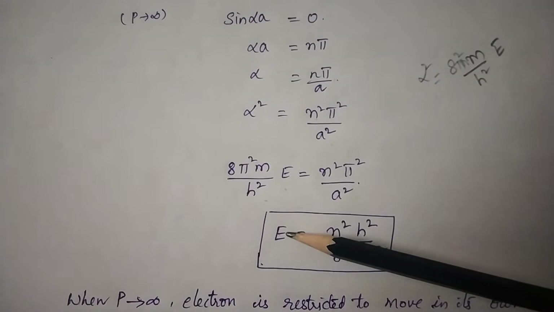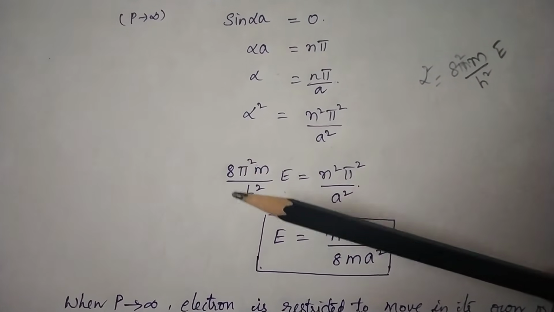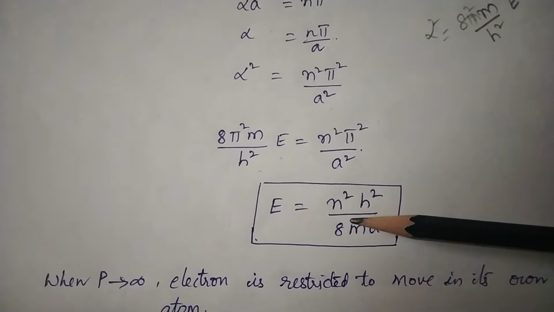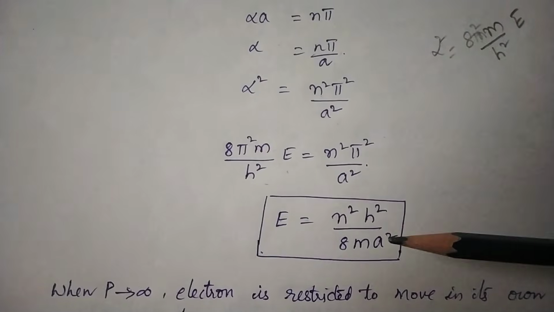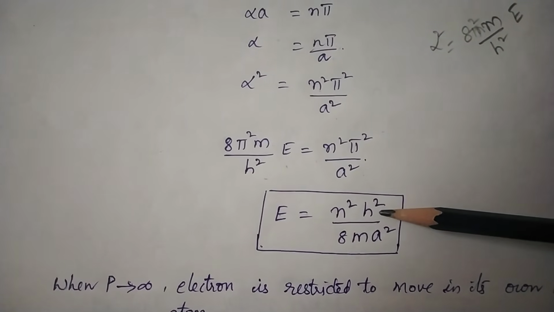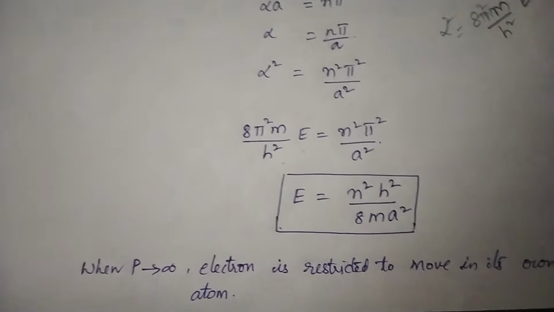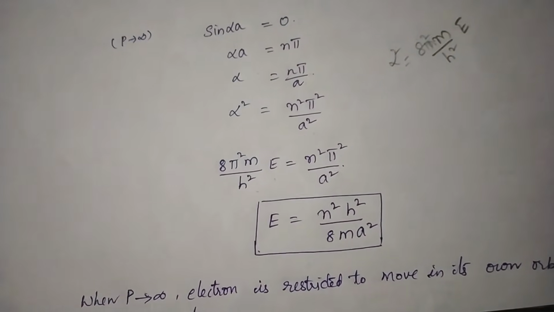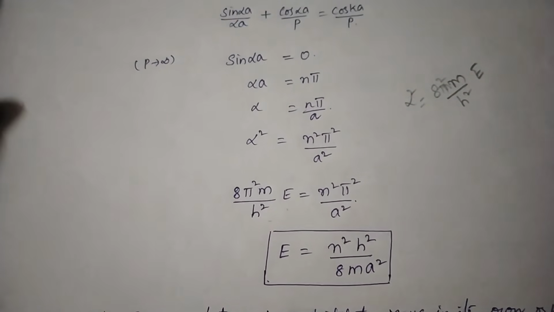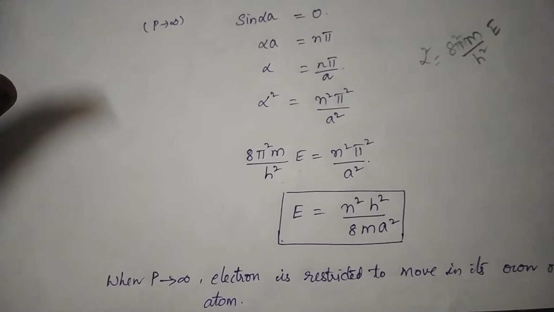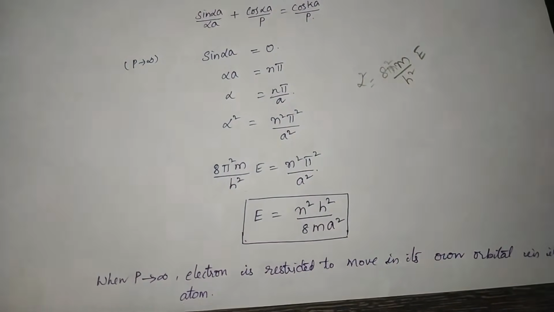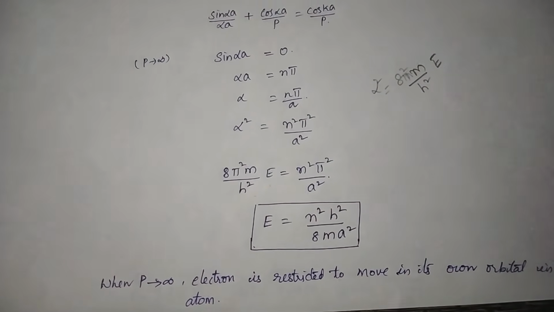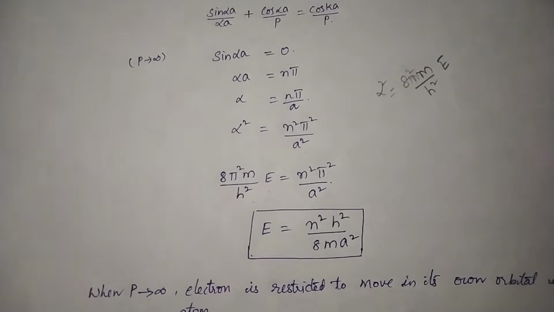So E is equal to, take all these values to this hand side. You are going to get n square, both side pi square and pi square gets cancelled. So n square h square by 8m a square. So we have got the energy E is equal to n square h square by 8m a square. So this is just similar to the values that you have derived earlier.